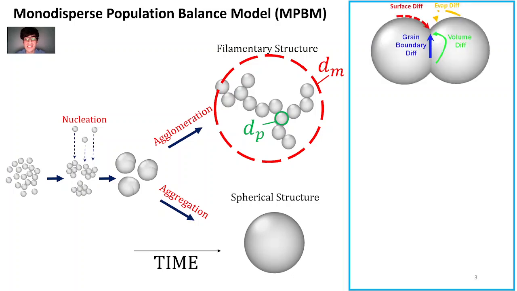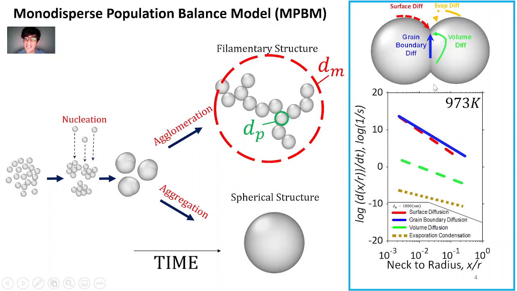The characteristic sintering time of nickel agglomerates was obtained from the net growth rate of nickel dimer considering different mass transfer mechanisms. We found that surface diffusion and grain boundary diffusion are the dominant processes.